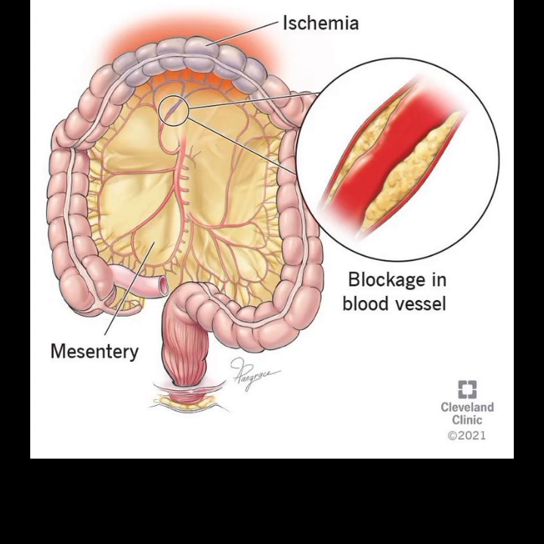This is the 4th part of the video series on mesenteric infarction. The key clinical features distinguishing acute from chronic mesenteric infarction, or mesenteric ischemia, are as follows. In acute mesenteric infarction, there is sudden onset of severe abdominal pain that is disproportionate to physical examination findings.